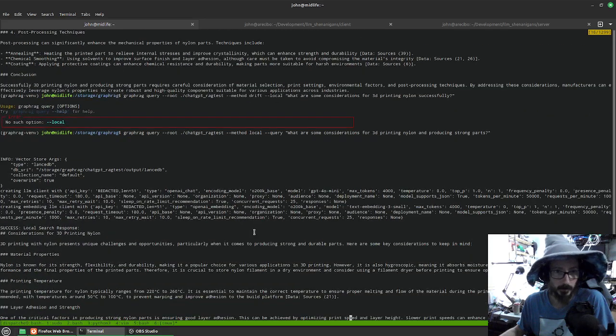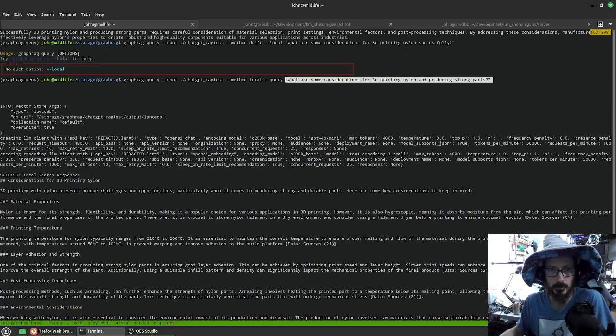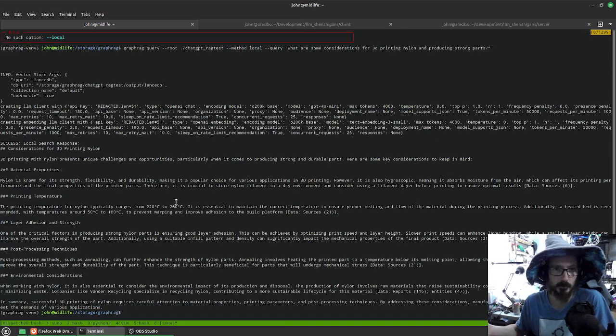I made a typo with some command there, and I did a local search, or a local query, and what did it come up with for a local query with the same question? A lot faster, a lot cheaper. I can see that it pulled some of the same general facts, like hygroscopic, bed temperature 50 to 100, nylon temperature 220 to 260. It also recommended annealing. So in this case, I would say that the local search was pretty comparable, if not just as good as the drift search for this topic.